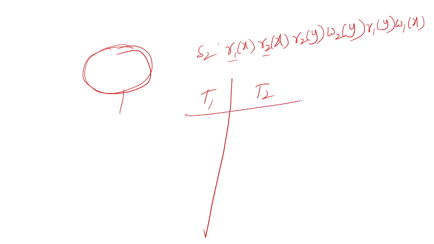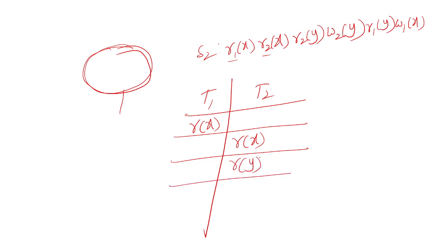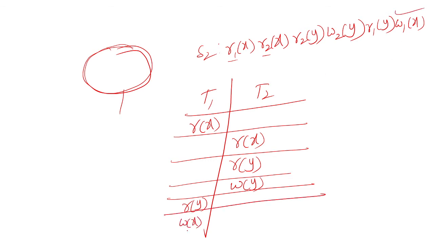We will see now. R1x means transaction 1 is reading X. R2x means transaction 2 is reading X. And again R2y means transaction 2 is reading Y. W2y means transaction 2 is writing Y. R1y means transaction 1 is reading Y. And W1x means transaction 1 is writing X. These are the different operations from this schedule.